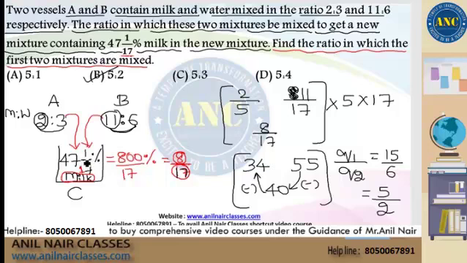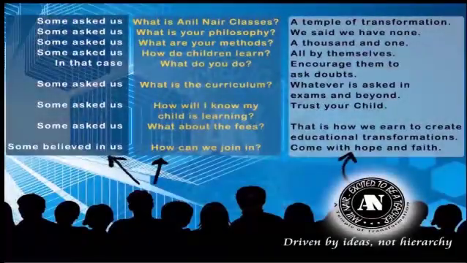In this question, they are not giving you the ratio of milk and water directly in vessel C, but they are giving you the percentage of milk present. That means out of a total of 17 liters of solution, 8 liters is milk, so the milk and water ratio in vessel C is 8:9, because 8 plus 9 is 17. That is how you can convert it. There is a subtle difference between each question, but you should understand how to tackle these varieties in the easiest way possible. I hope these three varieties we have discussed till now are very clear to you.